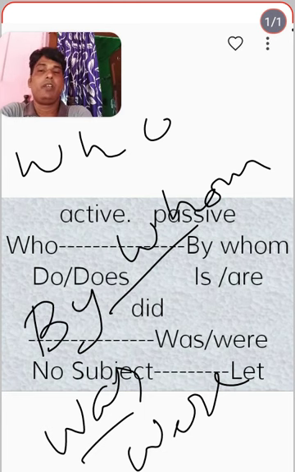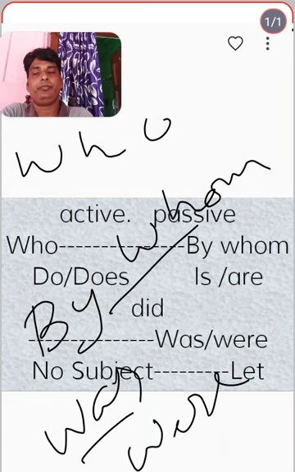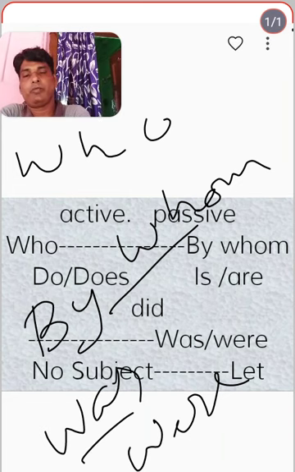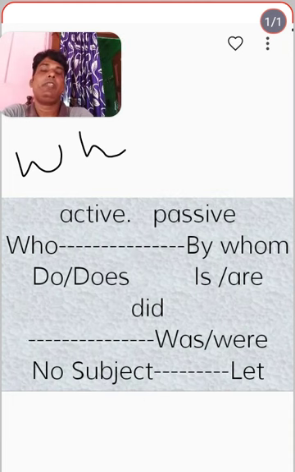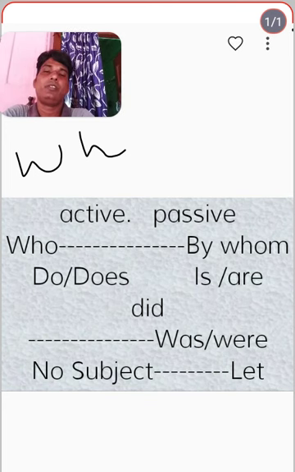These are, see here, do and does. When we are writing this active and passive form, when the sentence in active form starts with who, meaning interrogatory sentences, then we have to write "by whom". In case of did, we have to write was or were.